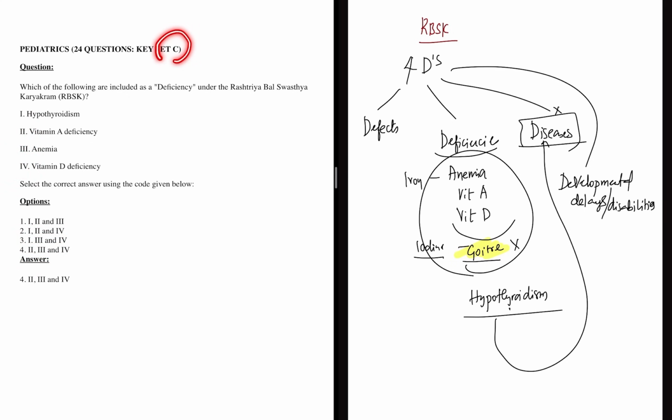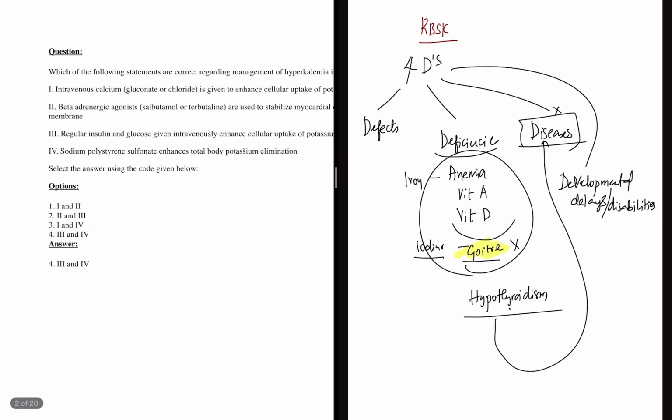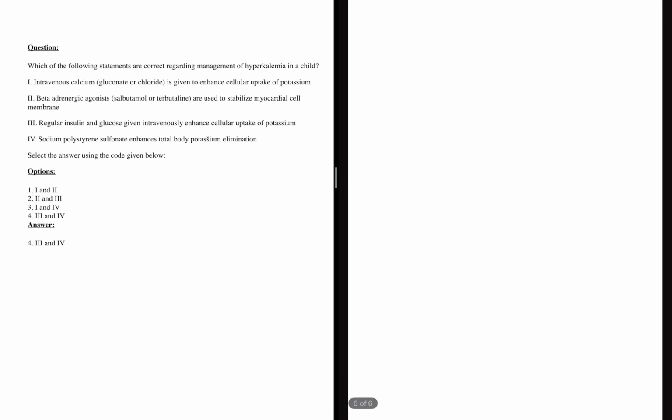So I'm discussing the set C key here. This is the question paper I got from one of my course students. So instead of going with the set number, just look at the question and check whether your answer is correct. And in the comment section, if you find any answer which is wrong, just post it there. I'll recorrect it and post a different option if it is wrong, and I'll pin the comments there, so that it's easy for all aspirants to check the right answer, right? So this is the first question. Now the second question is, yes, hyperkalemia.